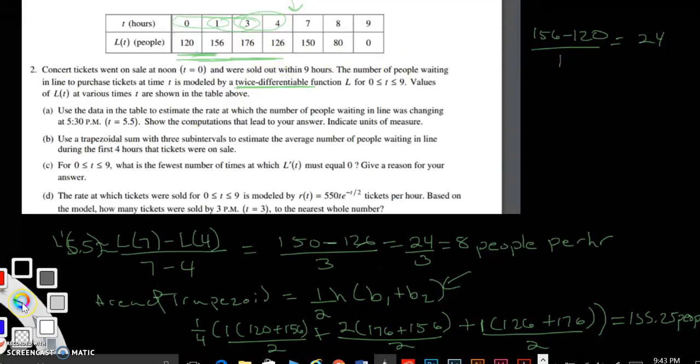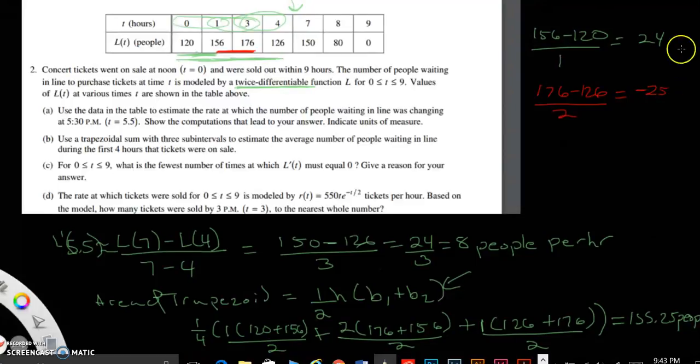Now, let me change color so we can see what I'm doing. What's the slope here? It'd be 176 minus 156 over 2, which would equal 20, divided by 2 is 10. Hmm, actually reading the table this way, the slope is negative here. So this would be a spot, because it definitely hit a slope of 0, because MVT would apply.